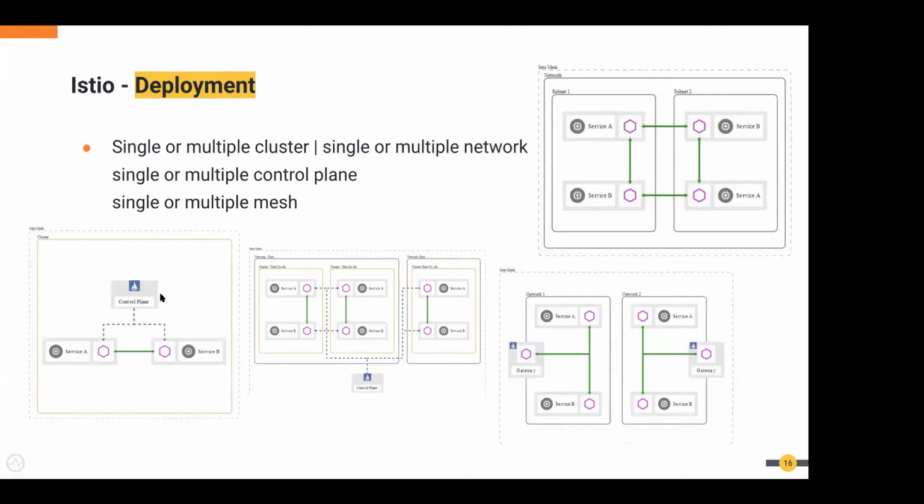So this is a single cluster approach, and this again single network, multiple network deployment pattern. So we have the control plane controlling the service proxy, and this again we have a single control plane controlling different networks in the service mesh.